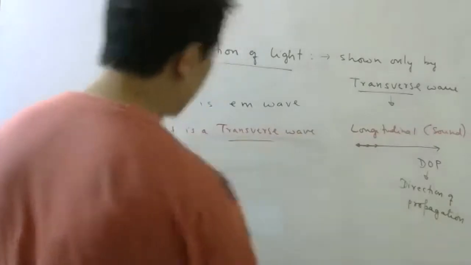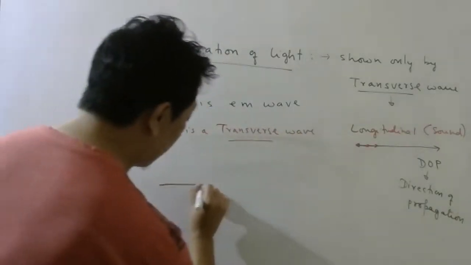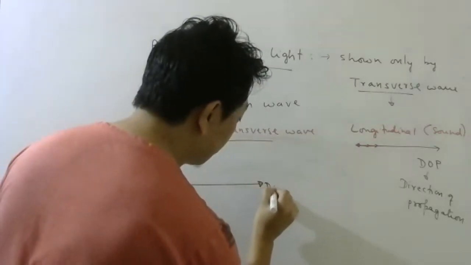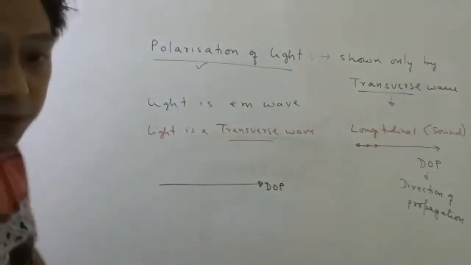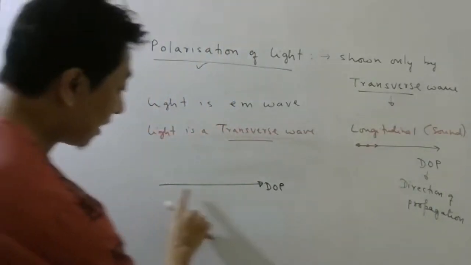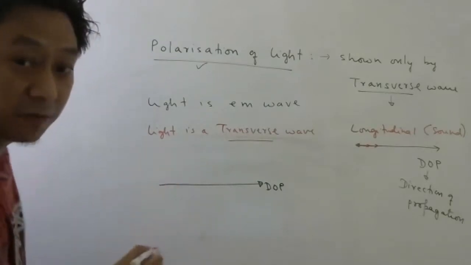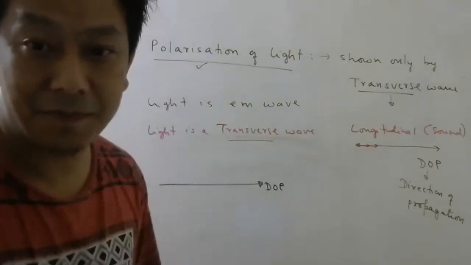Since it is a transverse wave, what it means is, if this is the direction of propagation, I will be using DOP for direction of propagation. By the way, what is oscillating in light?